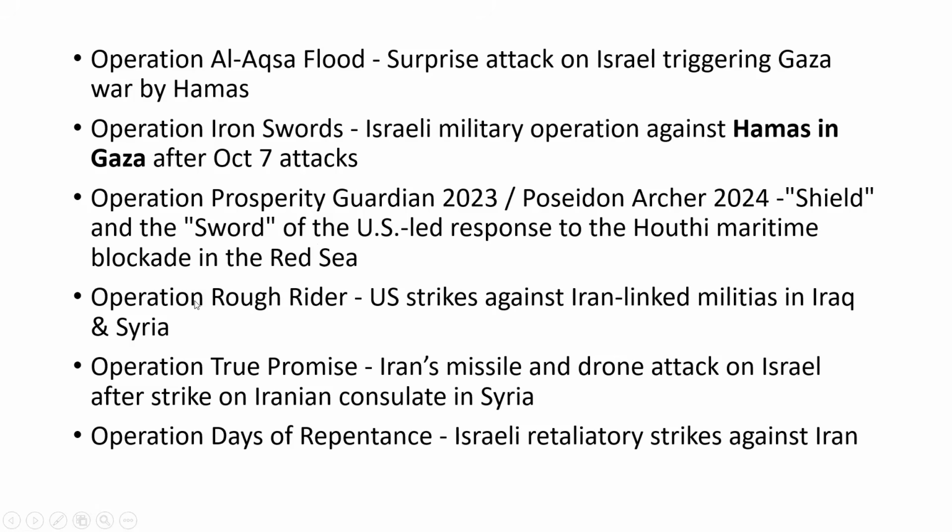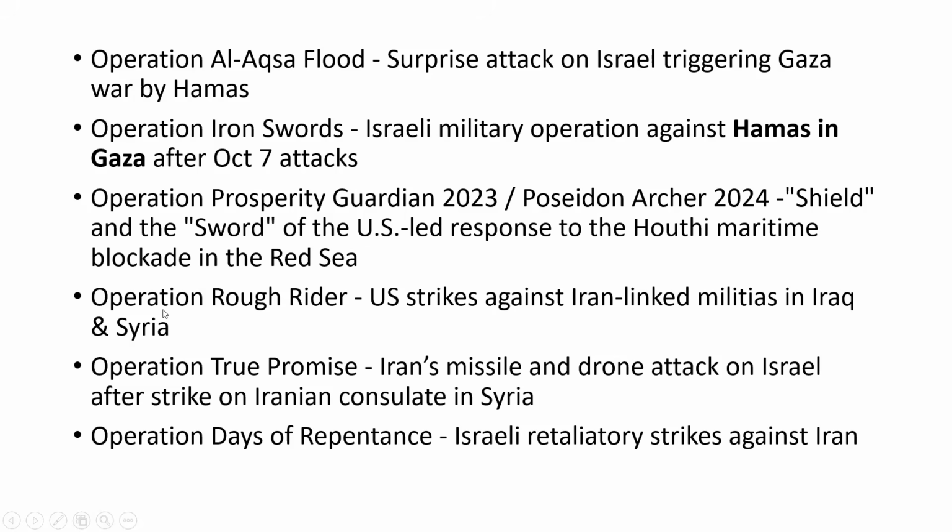Another thing is Operation Rough Rider. As you all know, Israel, Syria, Iraq, Iran, those regions have conflicting interests and converging interests. You will be seeing these countries in these operations, Iraq, Syria, Lebanon, Iran, Israel, everything, but do not get confused.